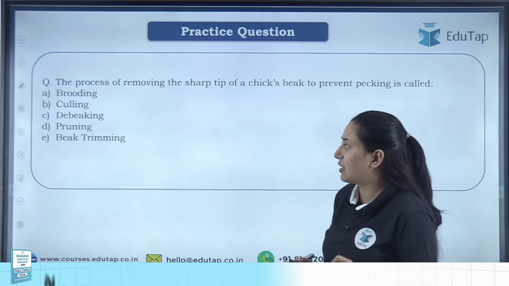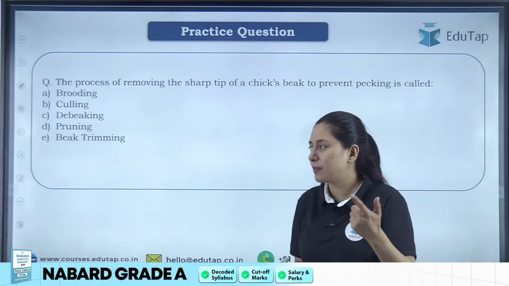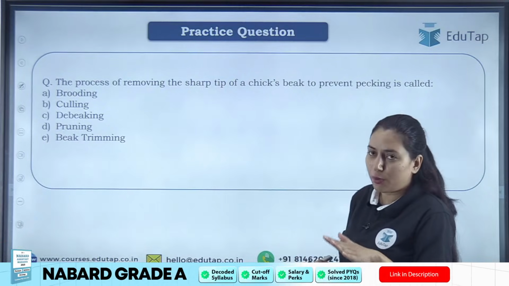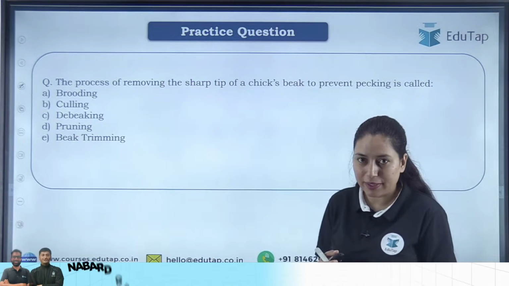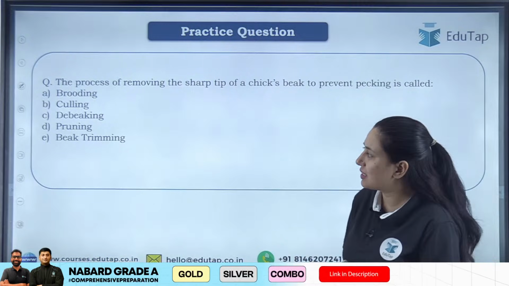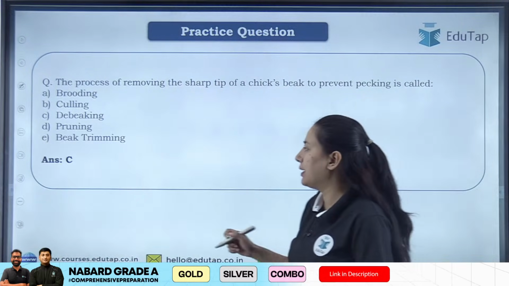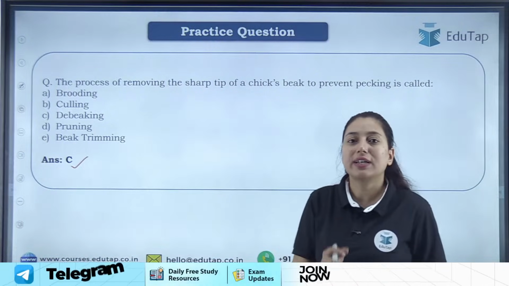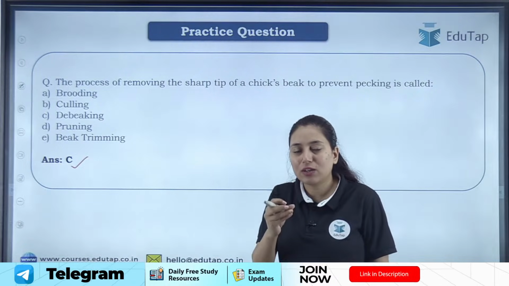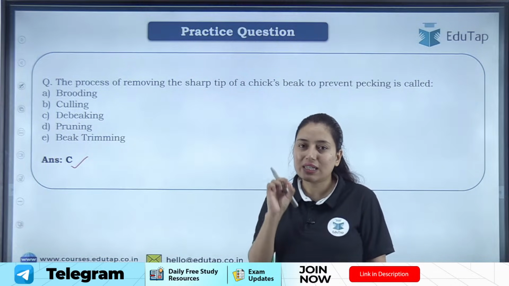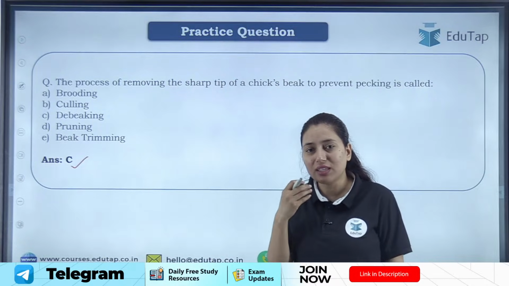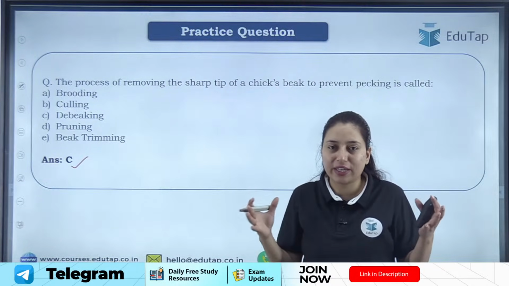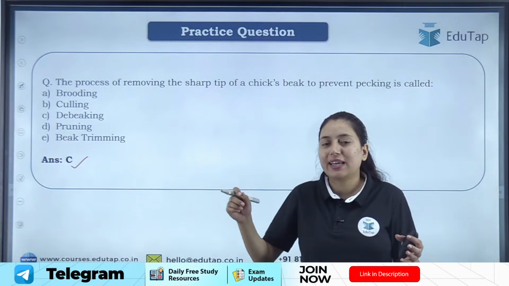So why is it done, and what is the process basically? The options are brooding, culling, debeaking, pruning, beak trimming. What is that process called? Basically it is called debeaking. This process is called debeaking, where we cut the sharp beak. This is done because these chickens, when they live together, can cause